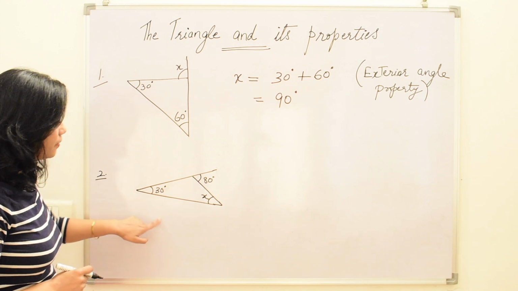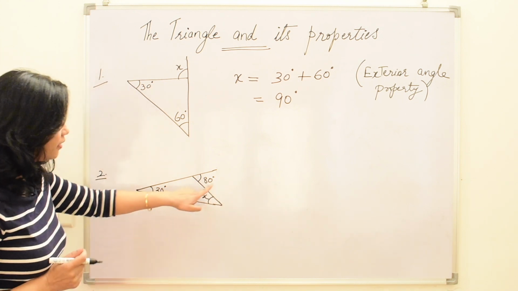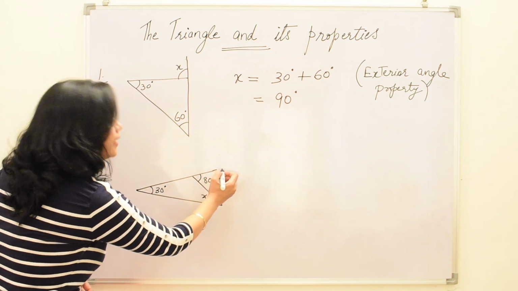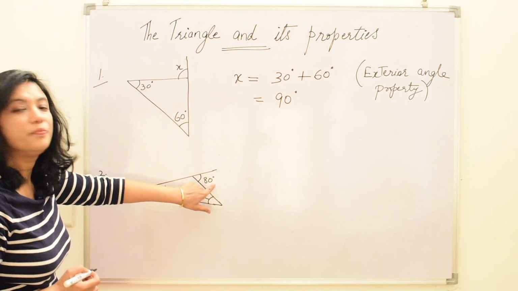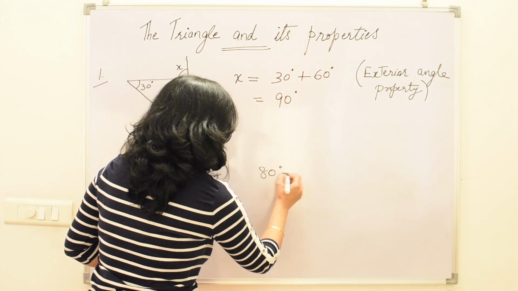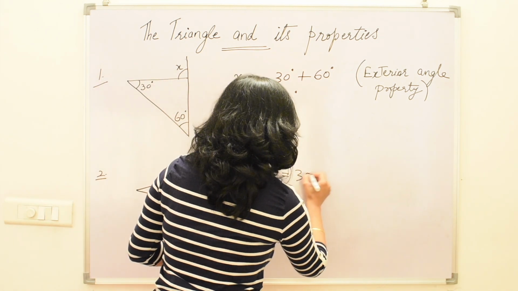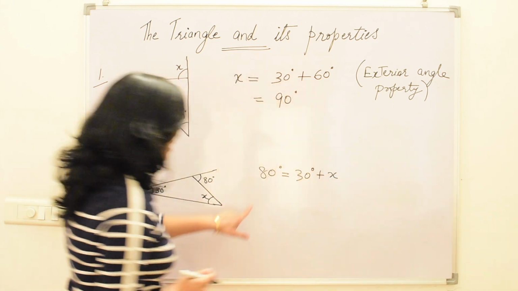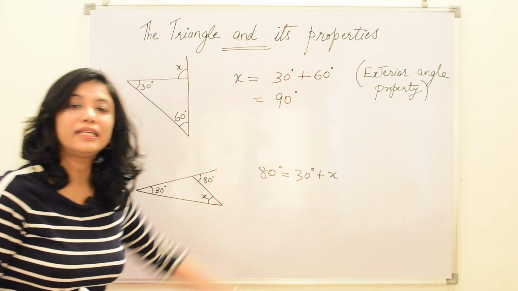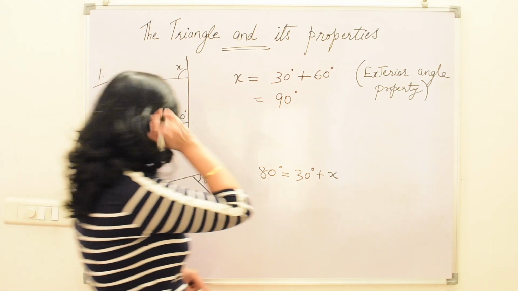Now let us see here. Here also see this 80 degrees. This is an exterior angle because this side has been extended. So this 80 degrees angle is the exterior angle. The exterior angle is equal to the sum of the opposite interior angles.